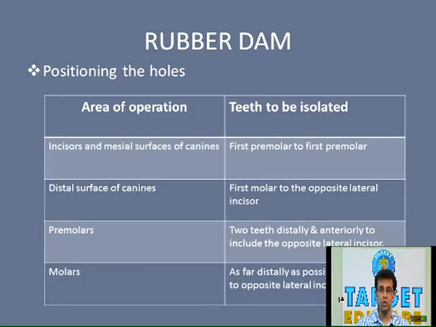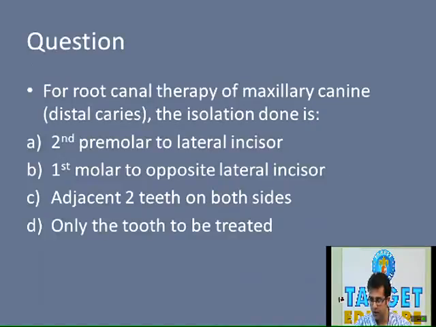While working on premolars, the teeth to be isolated are two teeth distal to the premolar on which we are performing the procedure, and anteriorly to include the opposite lateral incisor. If you note properly, while working on the distal surface of canine or on the premolars, the anterior extent in the opposite arch is the lateral incisor. And while working on molars, the teeth to be isolated are the tooth as far distally as possible and anteriorly to the opposite lateral incisor, that is the lateral incisor of the contralateral side.